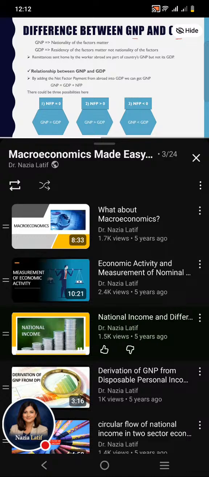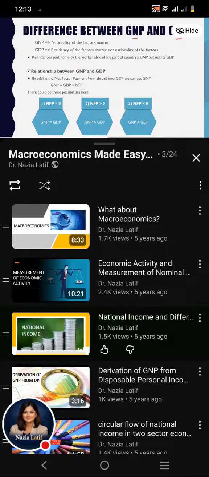N means national, meaning that the nationality of the factors matters very much when we are considering the GNP. We should consider the nationality of the factors while calculating the GNP, as there is an outflow of income from GNP against the foreign factors serving in the home country, and there is an inflow of payment in GNP against the domestic factors serving abroad.